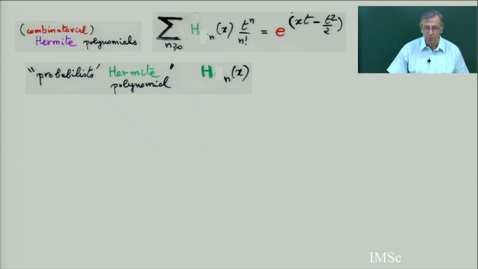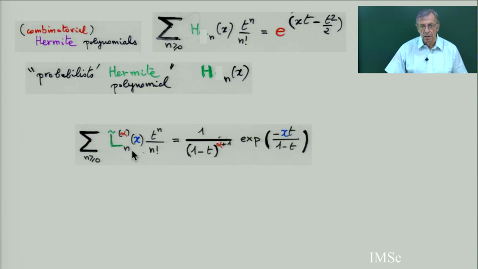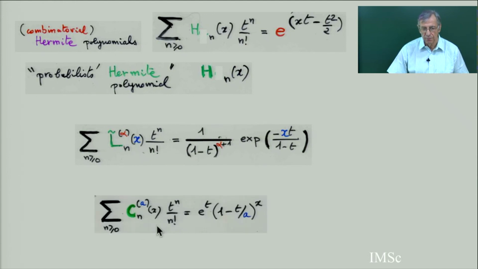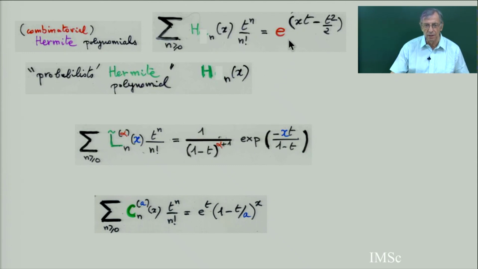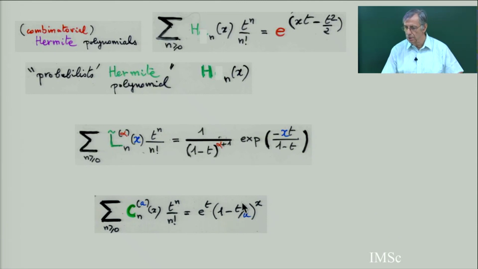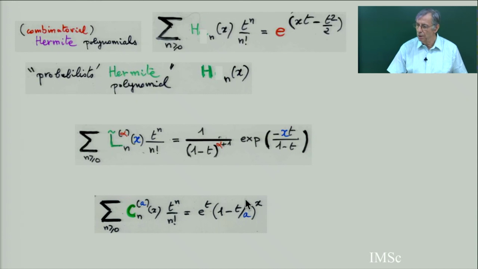So we have seen, for example, the Hermite polynomial, called the probabilistic Hermite polynomial or combinatorial Hermite polynomial, with this generating function. And you have the generating function for Laguerre polynomial and for Charlier polynomial. And it's very easy, once you know the technique of species, to translate these three generating functions, these three polynomial, into a combinatorial interpretation of the polynomial. So I just remind you what we did last time.